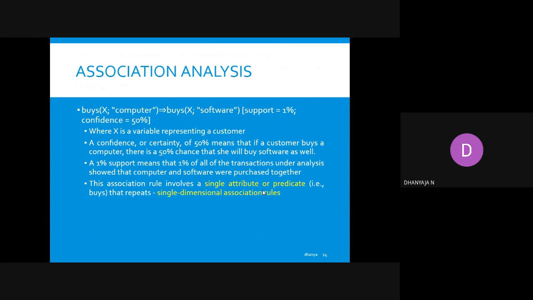We will call them support and confidence. What is meant by support and confidence? Confidence means a certainty of 50%, meaning that when a customer buys a computer, there is a chance of buying the software, and that chance is also 50%.